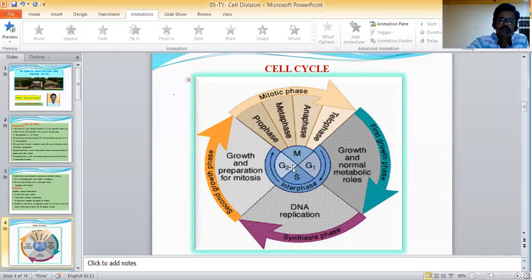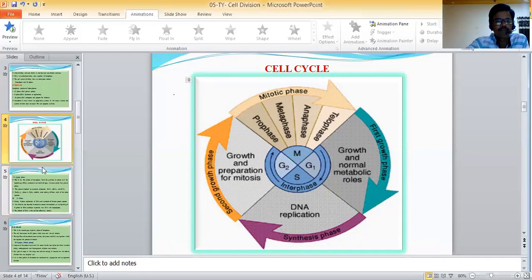Second one, the G2 phase, is growth and preparation for mitosis, the second growing phase. The last one is the mitotic phase. The mitotic phase is again divided into four stages. That is prophase, metaphase, anaphase, and telophase.